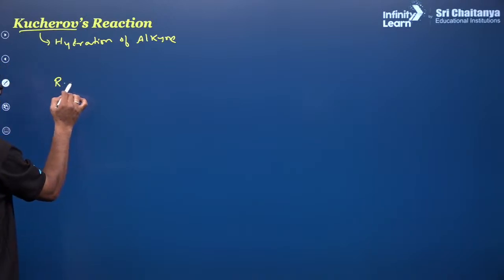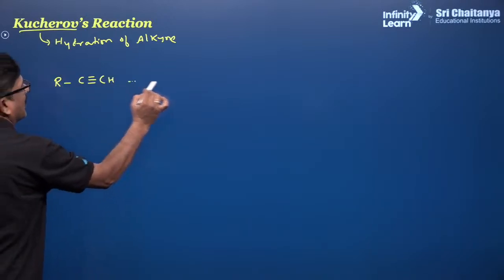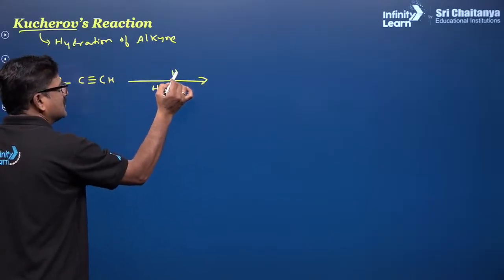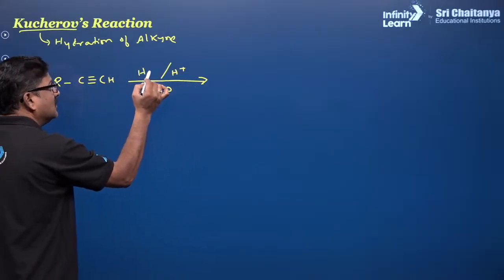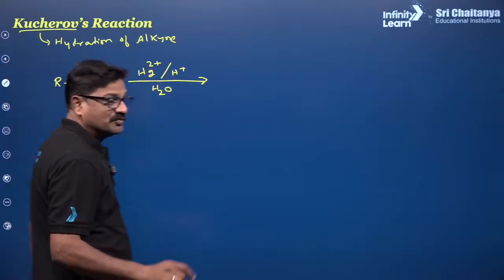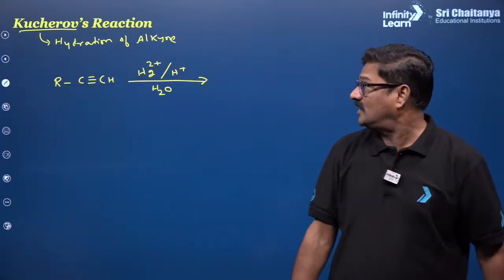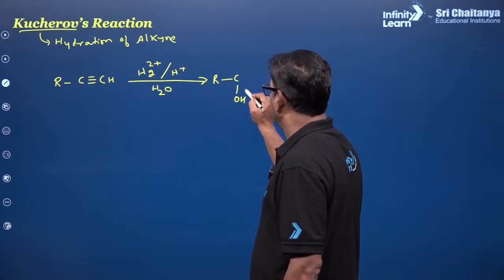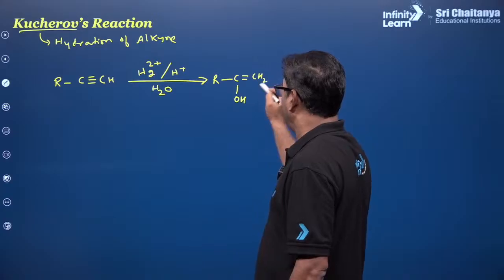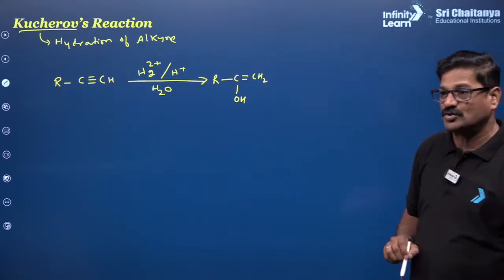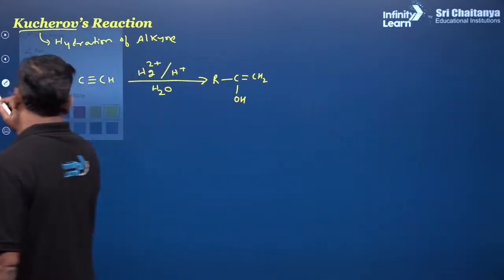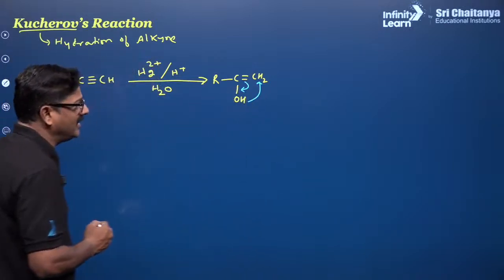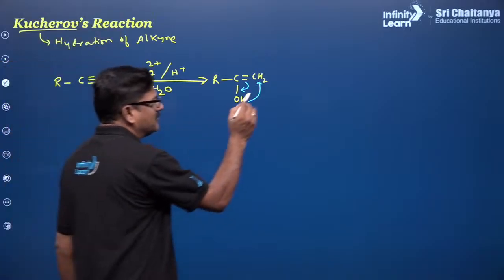So when you talk about R-C≡CH, hydration of alkyne is difficult, so you can use an acid along with a catalyst called Hg2+. Now we are going to see, R-C... according to Markovnikov's rule, the H has to be attached here. So this is an enol form, children. Because of keto-enol tautomerism, this hydrogen has to move here and the double bond has to shift here. So that you are going to see the final product as,